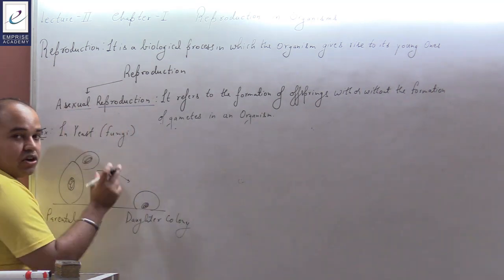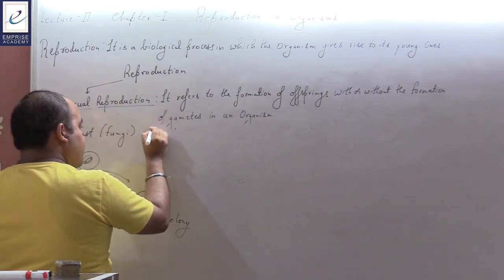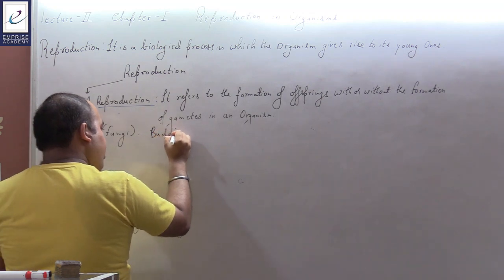Parental colony से क्या बन गया? Daughter colony बन गया. तो इसके अंदर क्या हो रहा है? In yeast, budding occurs.